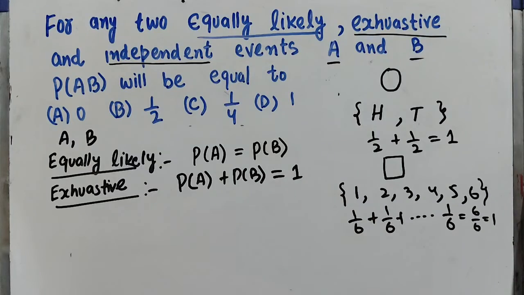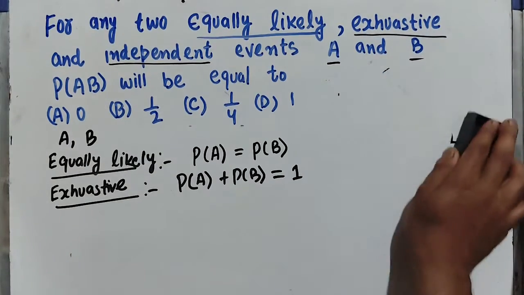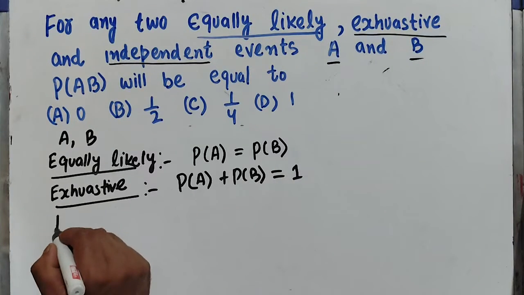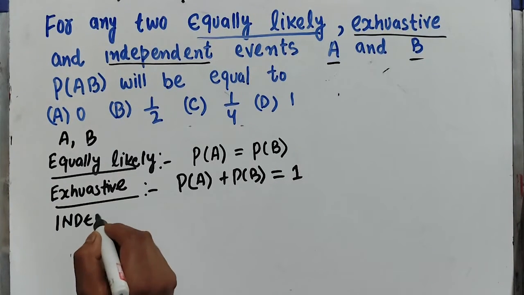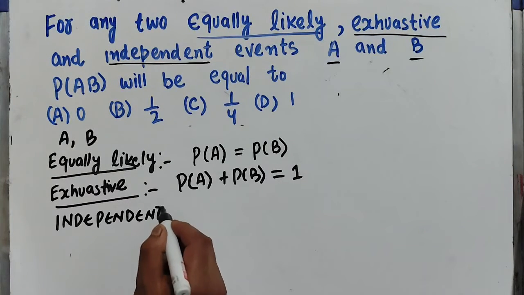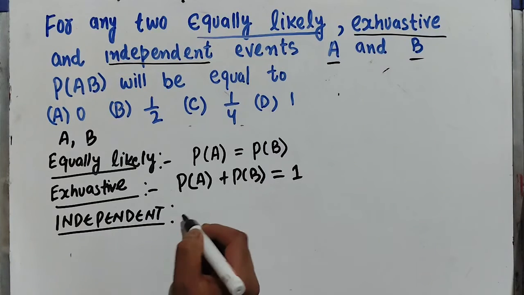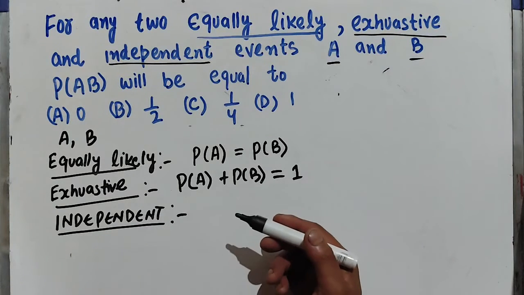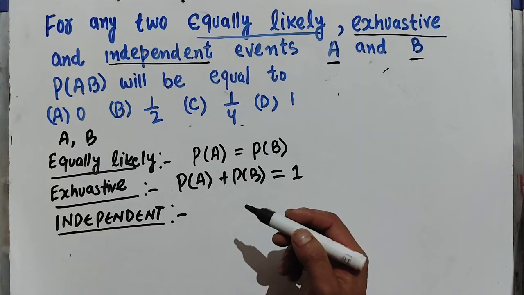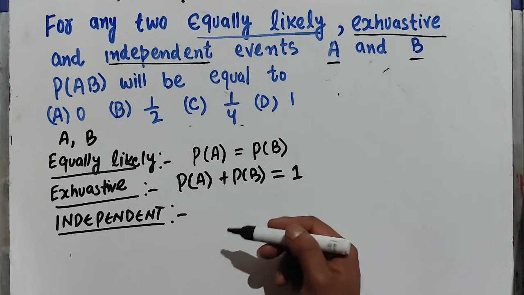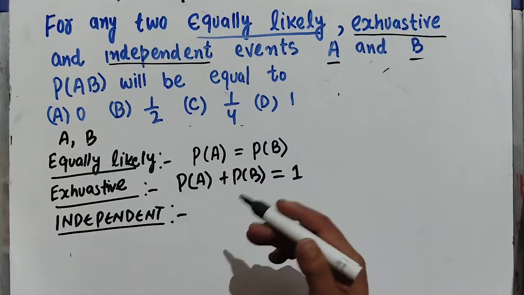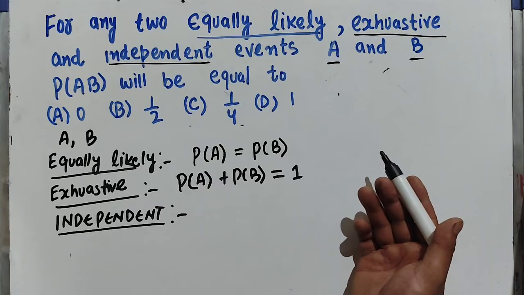First I am explaining these terms, then we will solve it. Then we are being told that events are independent. Two events are said to be independent if the occurrence of one event does not affect the occurrence of another event.